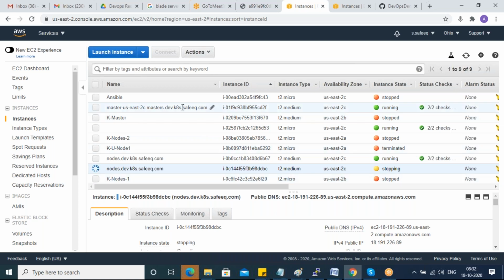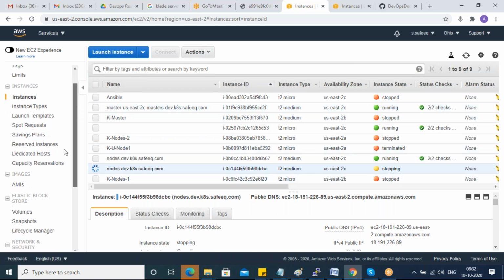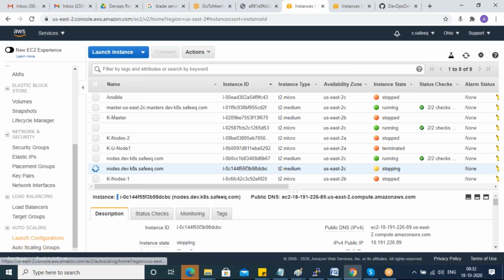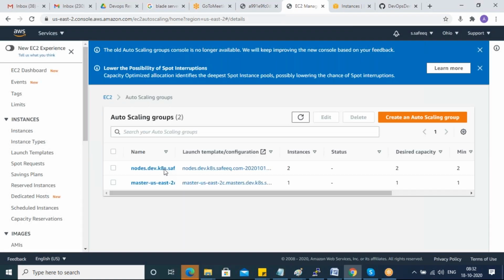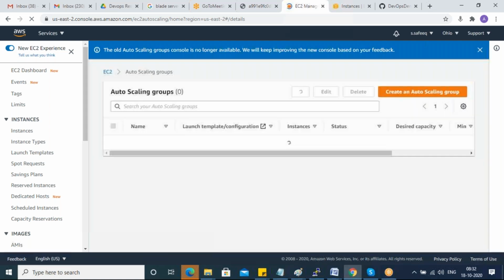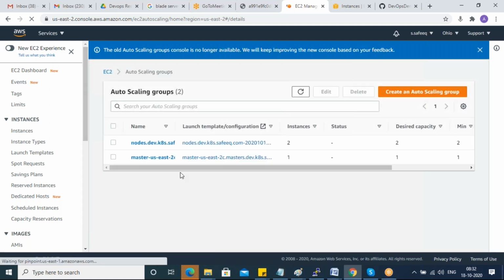Because guys, there is an auto scaling concept in AWS. By default, your servers are in an auto scaling group, which kops added. So what is auto scaling, guys? An auto scaling group has two advantages. One is maintaining whatever the desired number of servers is.